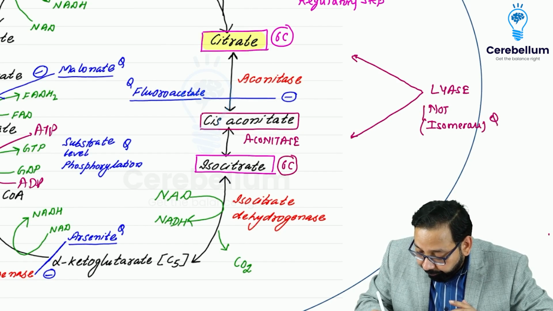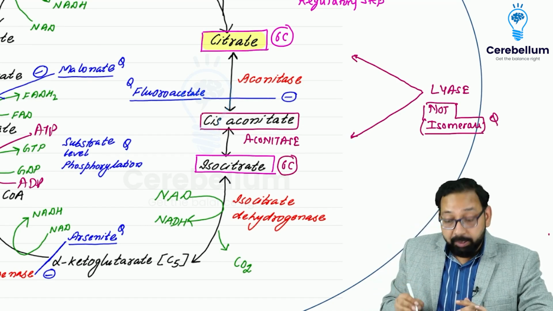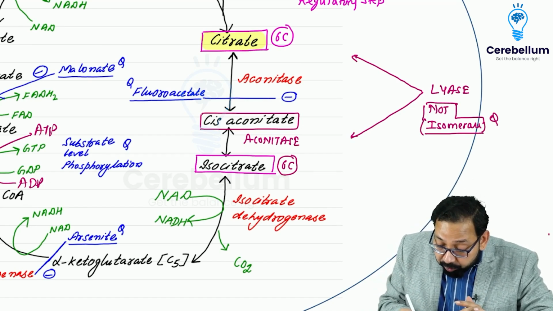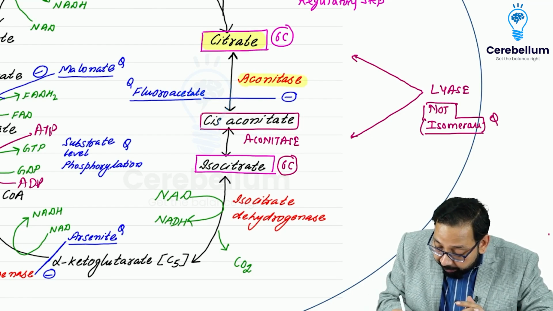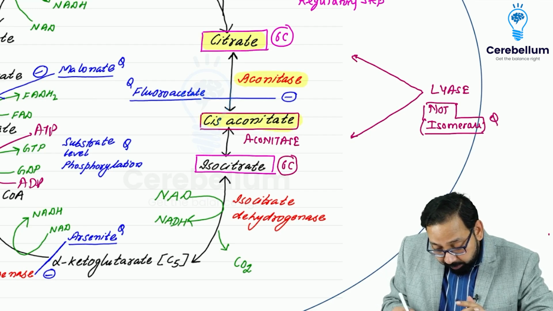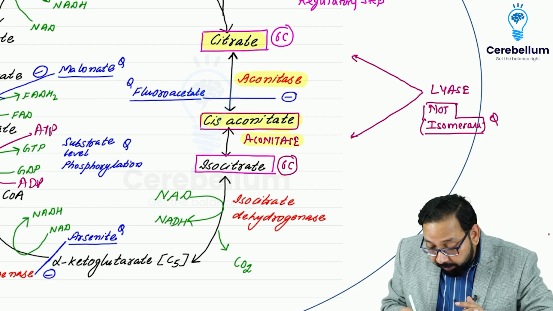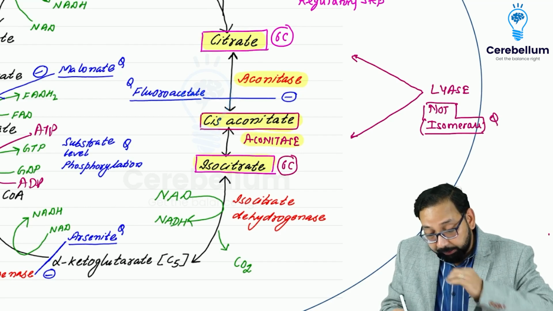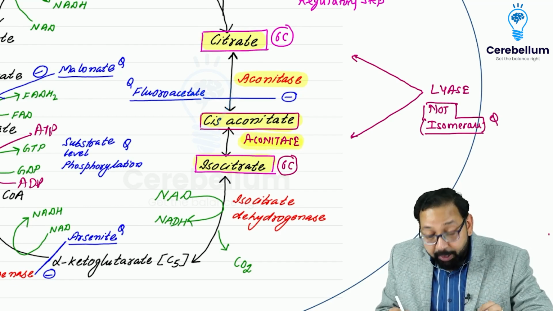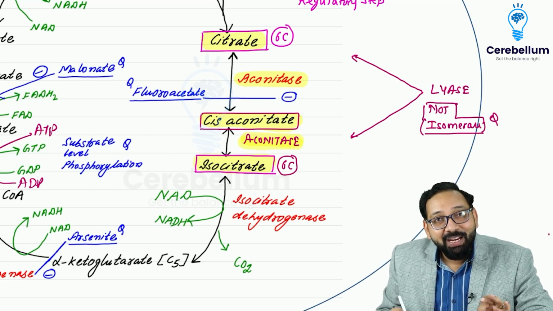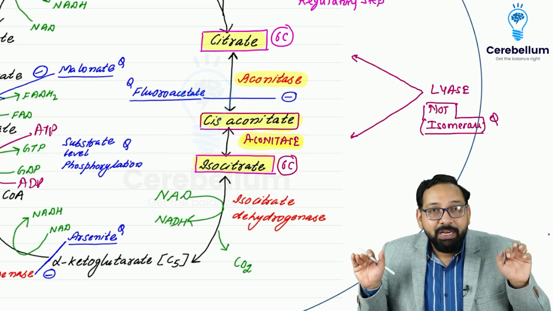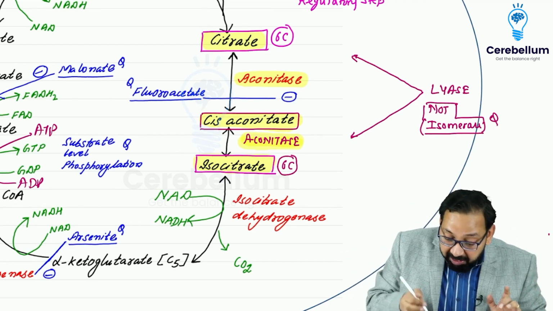Question: how will you remember that citrate is converted to cis-aconitate by the enzyme aconitase, and this cis-aconitate is converted to isocitrate by the same enzyme aconitase? You will remember the mnemonic: a crow was thirsty, he was dehydrated.